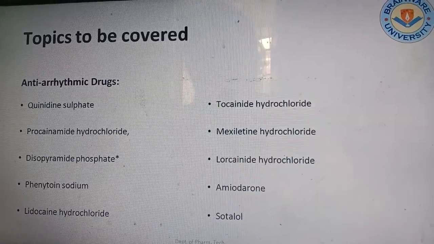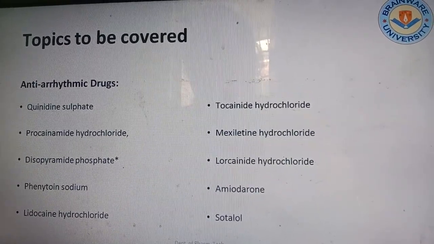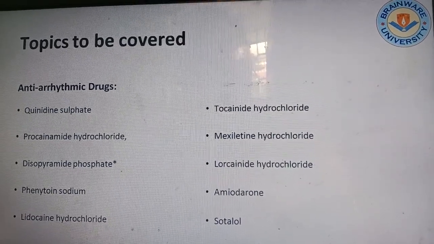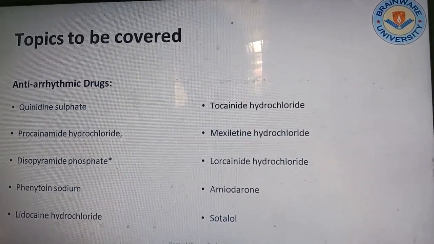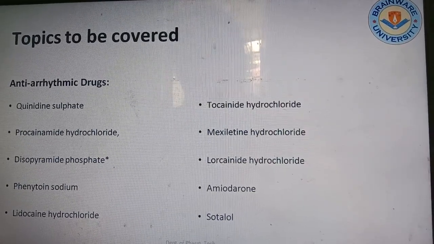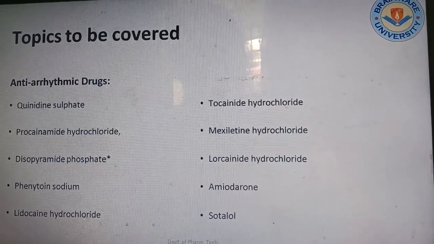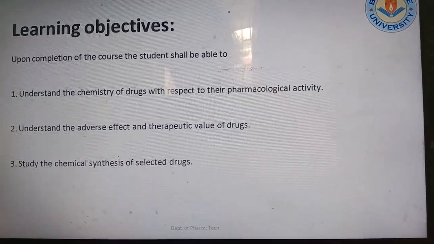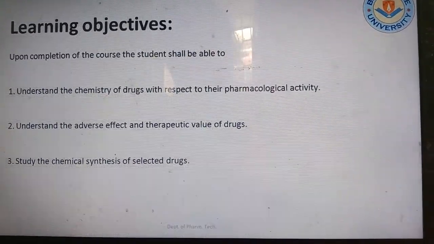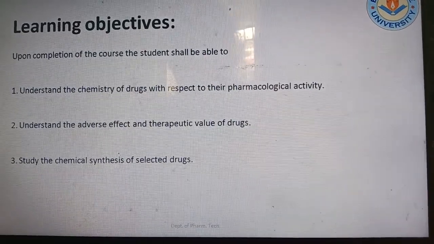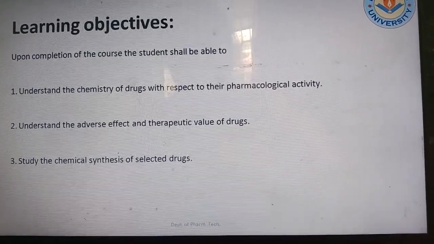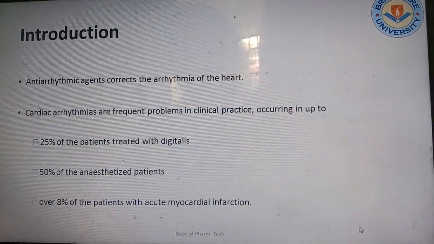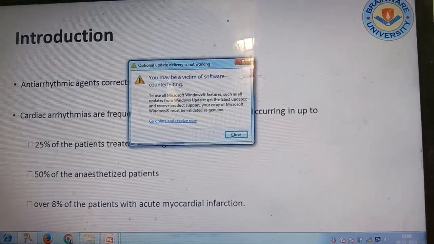So what drugs are used? Quinidine sulfate, procainamide hydrochloride, disopyramide phosphate, phenytoin phosphate, phenytoin sodium, lidocaine hydrochloride, tocainide hydrochloride, mexiletine hydrochloride, lorcainide hydrochloride, amiodarone, sotalol. These are the drugs. Upon completion, you will be able to understand the pharmacological activity, the adverse effect and therapeutic effect, and the chemical synthesis of the drugs. So, antiarrhythmic agents correct the arrhythmia.